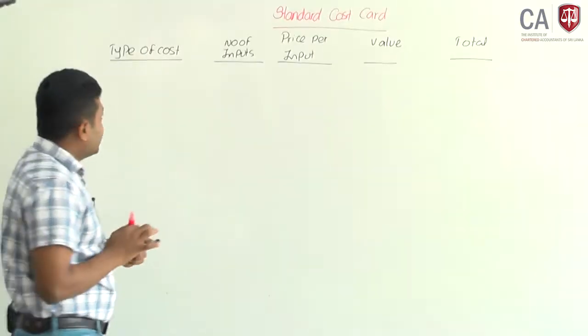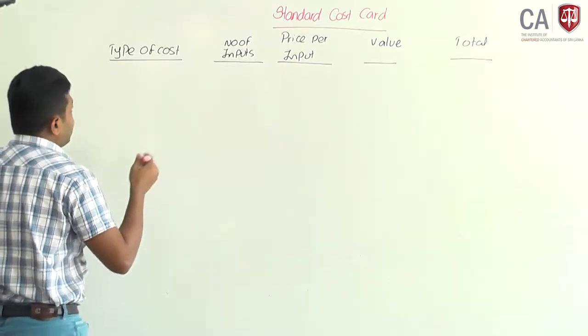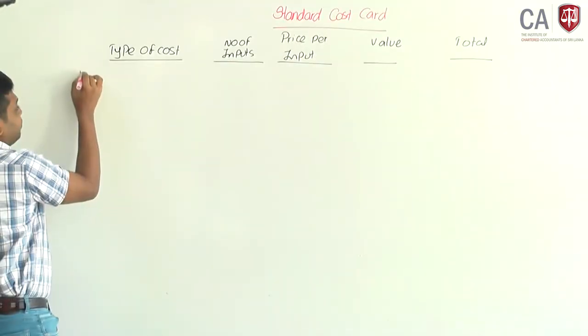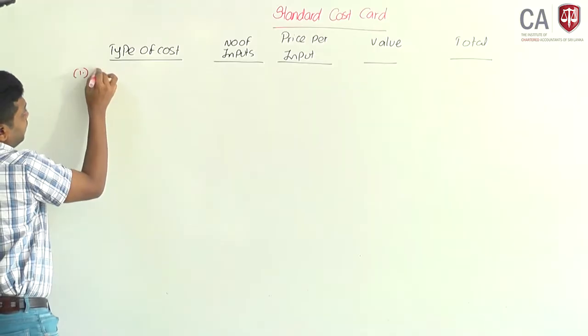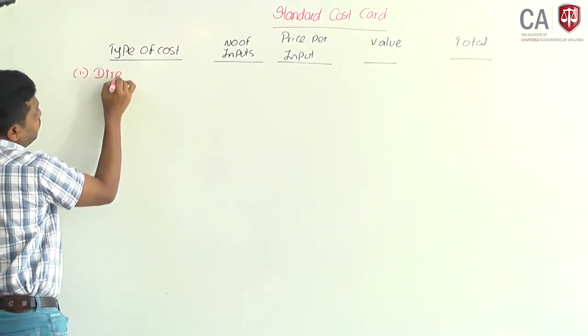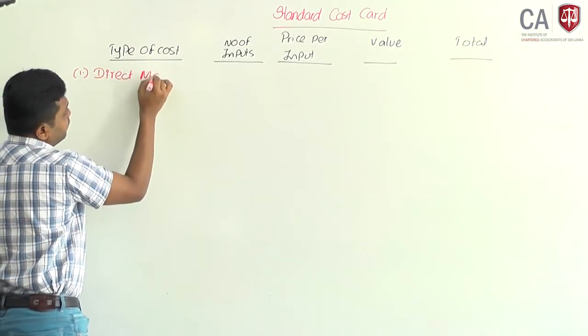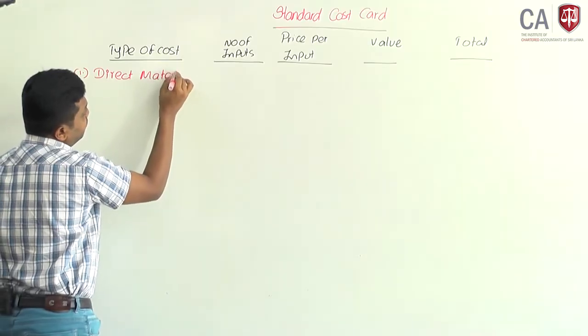Based on the given information, the first type of cost item we will consider is direct material.